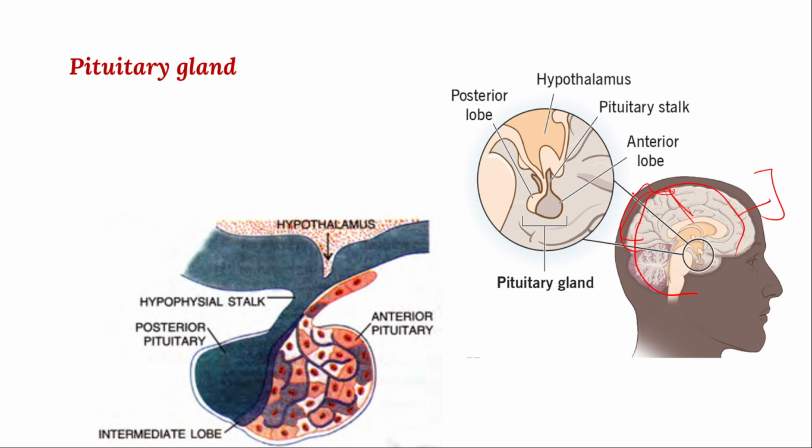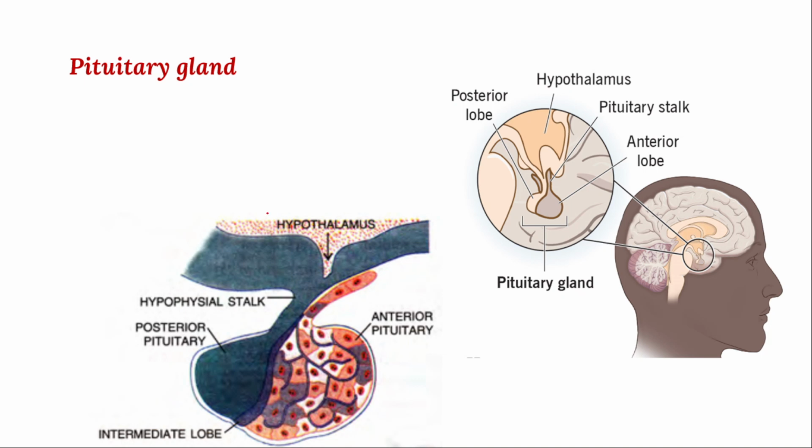Here is the hindbrain, and here you can observe the hypothalamus region. This hypothalamus region is part of the middle brain, where a typical type of cells are there, that is the pituitary gland.